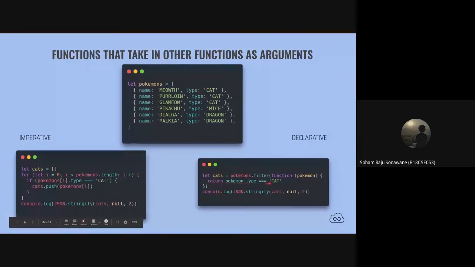This is what I meant by the what in the declarative style of programming. In imperative style, you need to define everything: how do you need to iterate, how do you need to push. But in declarative style of programming, you just need to tell what you need to do. Whenever Pokemon.type is cat, you do filter. How do you do it? I'm not going to tell you. You handle it on your own, and it handles it pretty nicely. We'll take a look at how it is even better than the conventional for loops that you use.